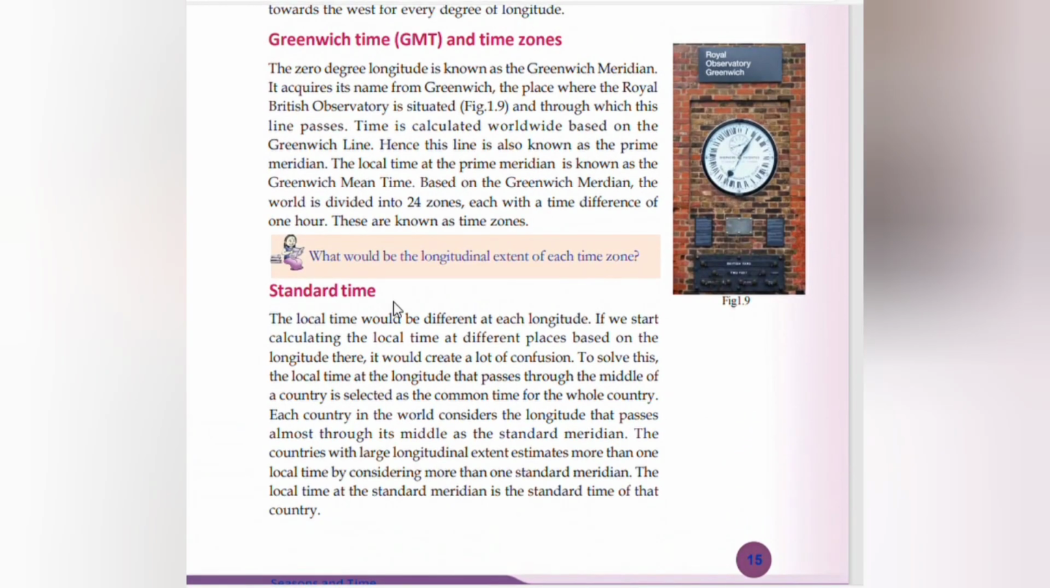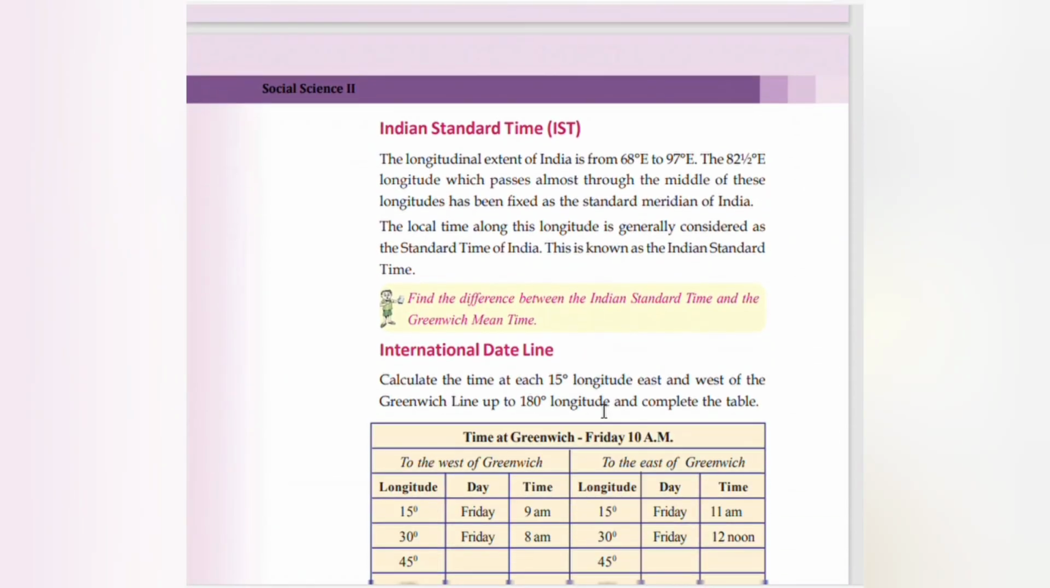Standard time. The local time would be different at each longitude. If you start calculating the local time at different places based on the longitude there, it would create a lot of confusion. To solve this, the local time at the longitude that passes through the middle of the country is selected as the common time for the whole country. Each country in the world considers the longitude that passes almost through its middle as the standard meridian. A country with large longitudinal extent estimates more than one local time by considering more than one standard meridian. Local time at the standard meridian is the standard time of that country.